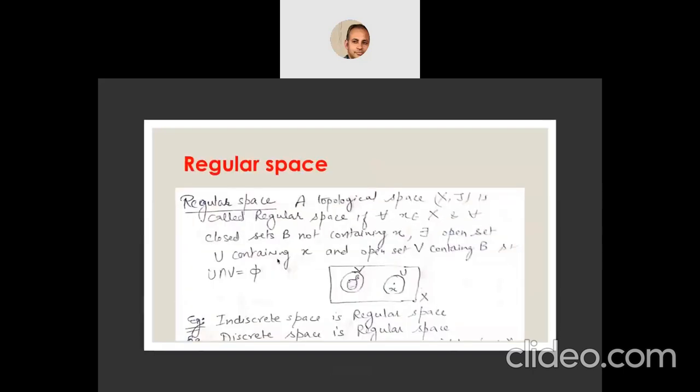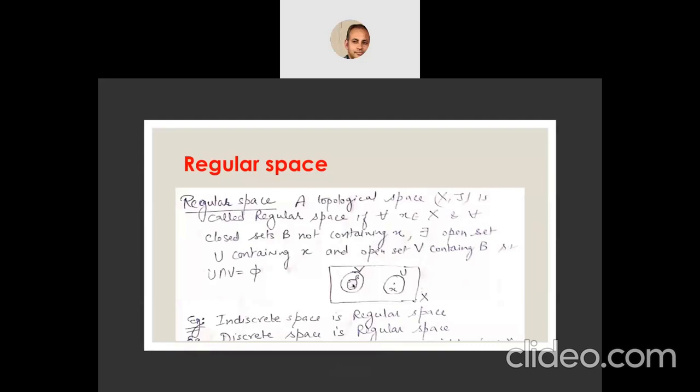Now it comes to the regular space. First of all, I will define what a regular space is. A topological space X is called a regular space if for all x belonging to X and for all closed sets B not containing x, there exist open sets U containing x and V containing B, such that U intersection V is empty, that is, U and V are disjoint.